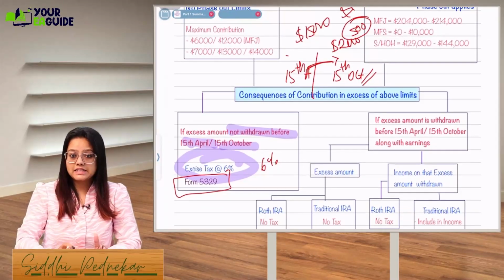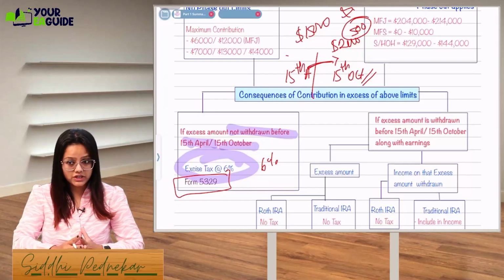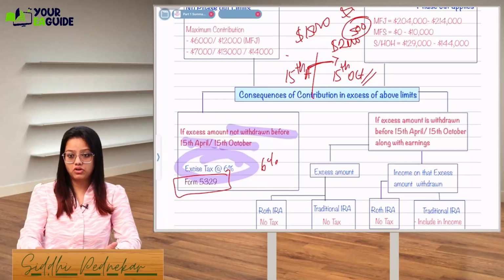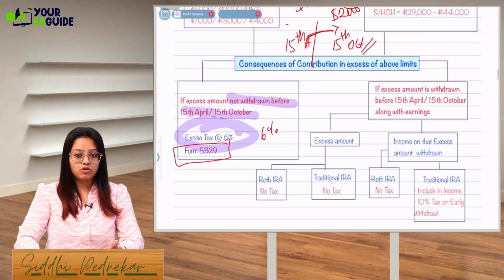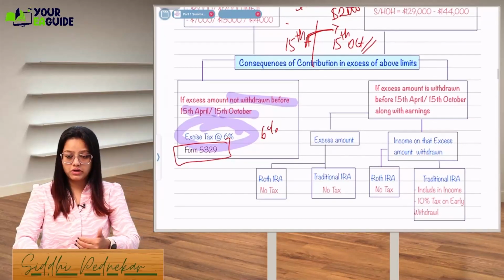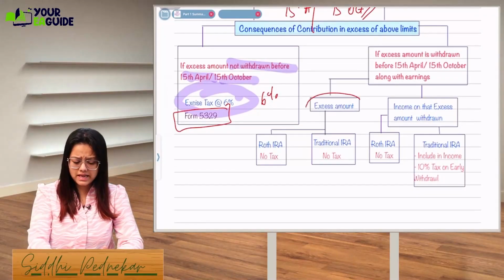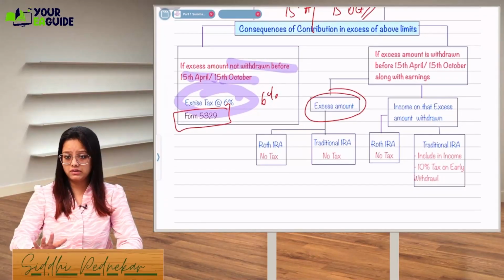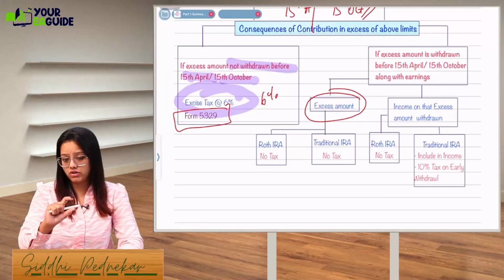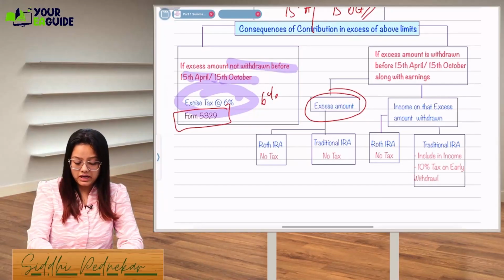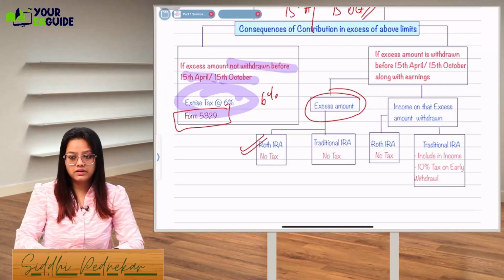First is the consequences of contribution in excess of the above limit. If you do not withdraw it, you'll have to pay a 6% excise tax on whatever extra contribution you have made. Let's say you withdraw it before the due date, 15th April or 15th October. What will happen? Along with my $1,500, I withdrew an excess $500. So what will happen? If that account is a Roth IRA, then it will not be taxable.